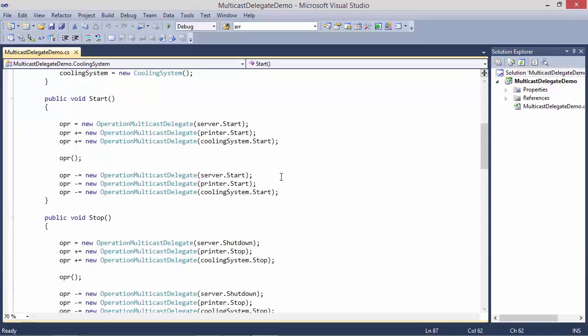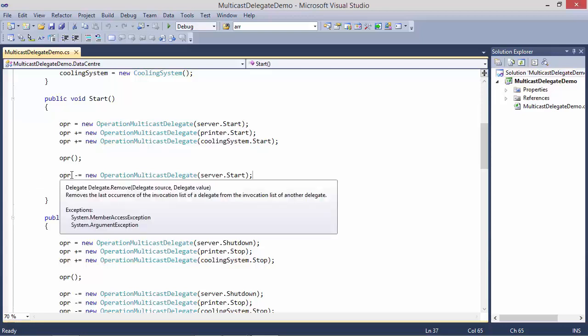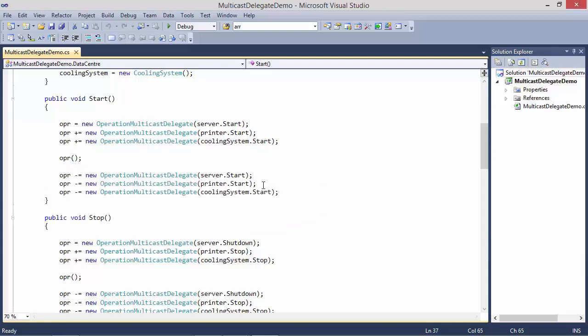So after that we are removing the methods from delegate instance OPR. So first we are removing server start method. So we have used minus equal for removing the method. Then we have removed the method printer start, then cooling system start. So right now delegate instance OPR is not encapsulating any method.